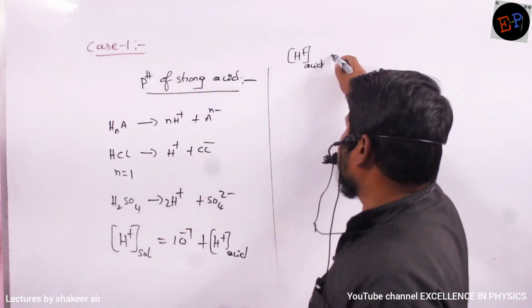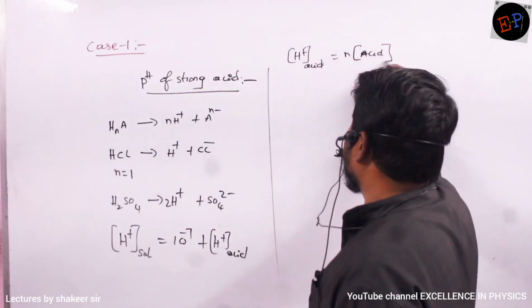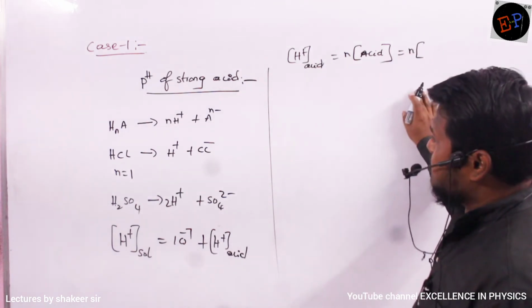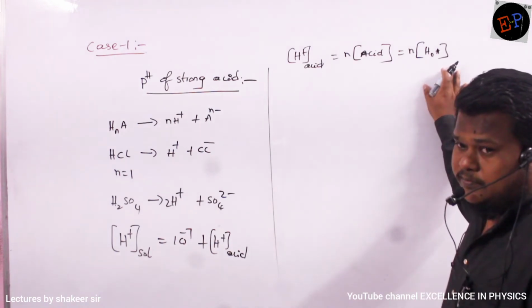So this equation I can write as N into the concentration of acid. This is how I can write. Are you able to understand? Or you can just write N into the concentration of HA. HA is the acid which I have taken, no? Are you able to understand?